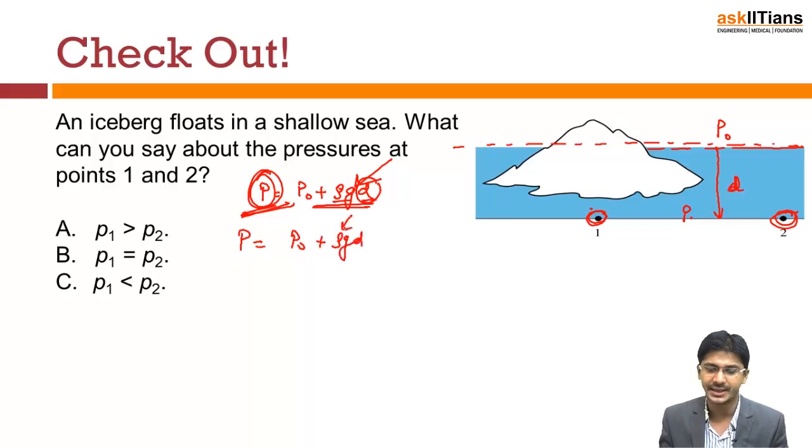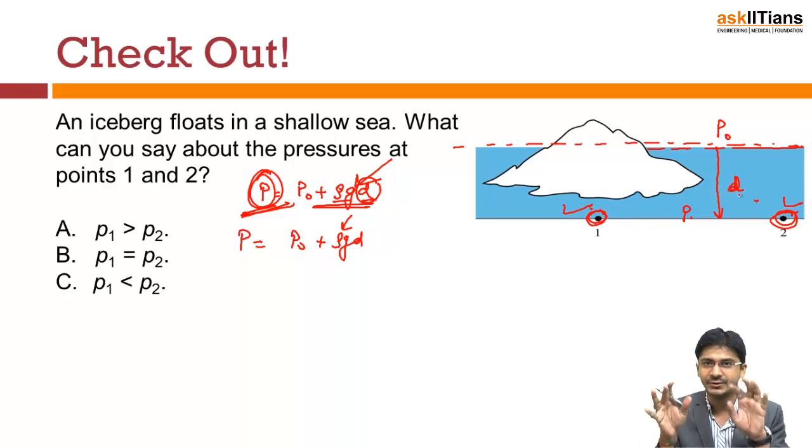If the liquid is the same, that means the density for both of these, if you consider this point 1 and point 2, both of these liquids are the same, in the same liquid they are kept. That means the rho will be the same for both of these. g will be the same for both of these, it doesn't depend on it.